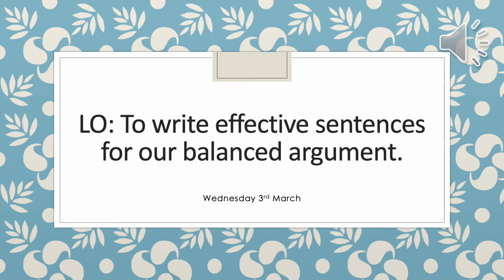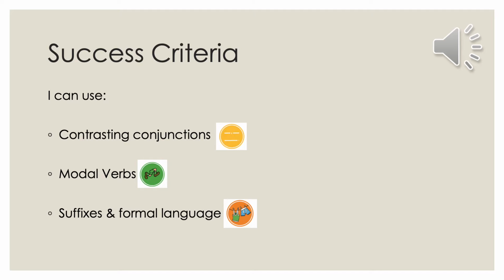Morning Year 6, it's Wednesday the 3rd of March, and again this week our learning objective is to write effective sentences for our balance argument. And here's our success criteria, so let's have a look at the success criteria and the symbols. So I can use in my first sentence contrasting conjunctions, and remember that's linked to our sentence structure, so that's our yellow symbol. I can use modal verbs.